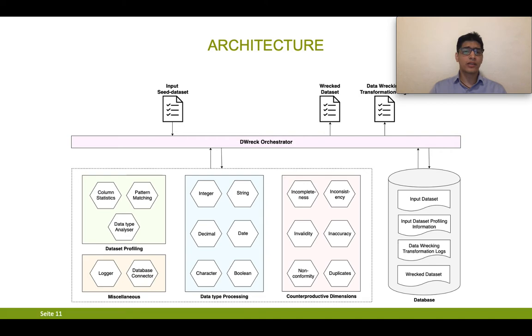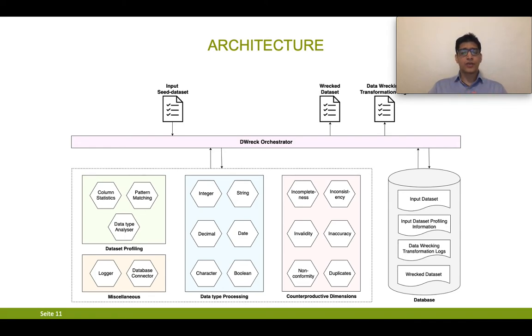The task of the orchestrator is to orchestrate all the services in a proper manner so that we can get the expected output. But for the orchestrator too, as there are a lot of services, at the end it's a big complex workflow. Therefore, we split the complex workflow into three sub-workflows.